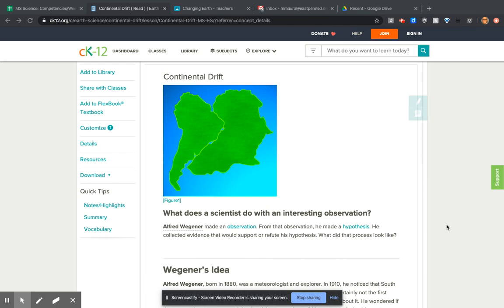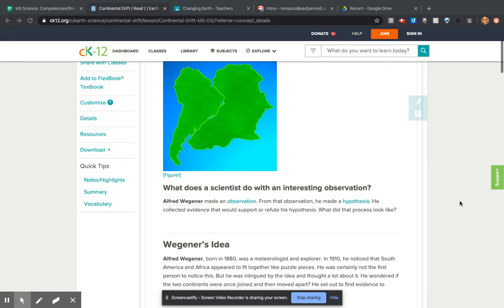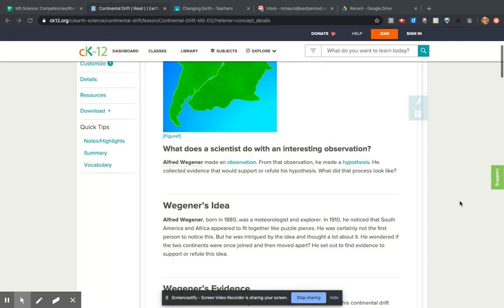Continental drift. What does a scientist do with an interesting observation? Alfred Wegener made an observation. From that observation, he made a hypothesis. He collected evidence that would support or refute his hypothesis. What did that process look like?